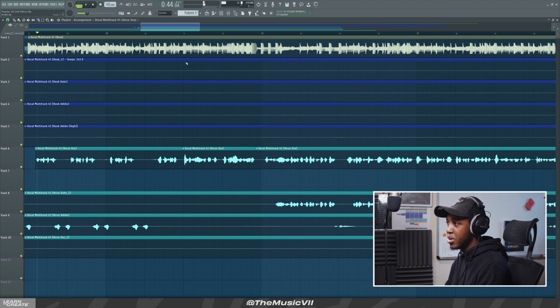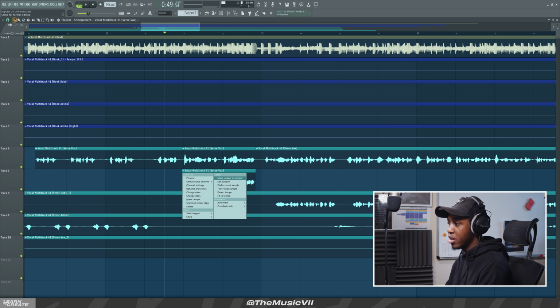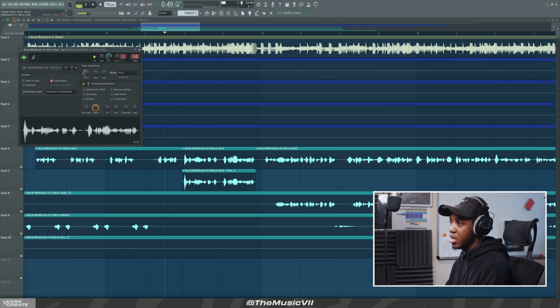So I'm going to do it on this bit here. I've identified it and cut that bit out there. Let's go to bar mode quickly so we can drag this down on the beat. Make unique sample, save it, double click it, pitch down. Let's assign it to the mixer channel, the deep voice mixer channel.